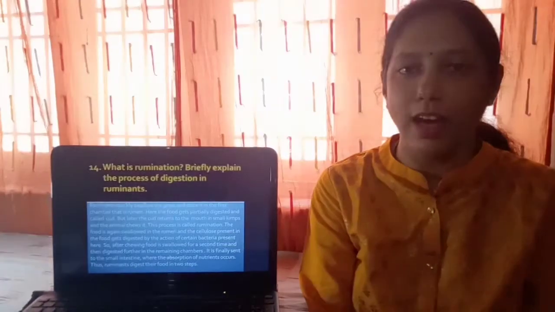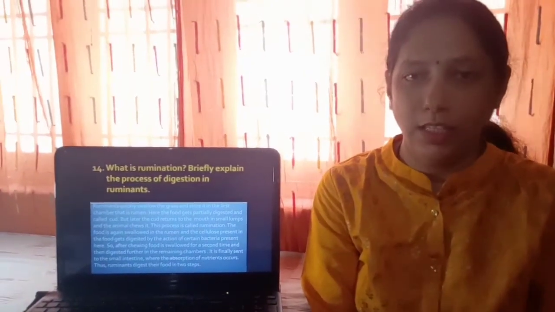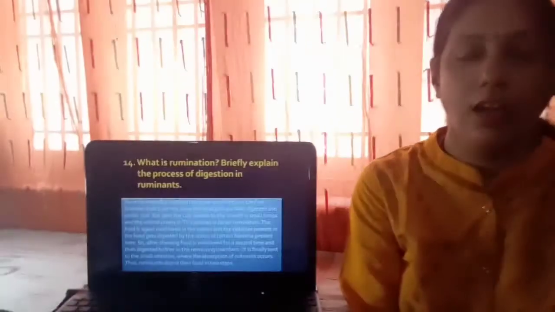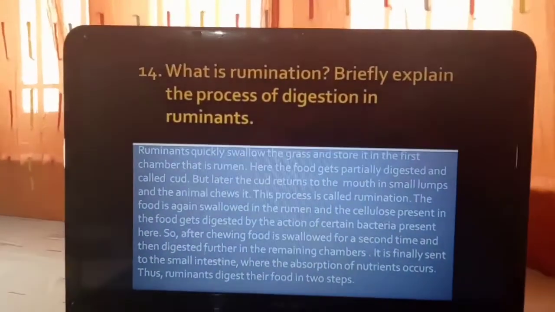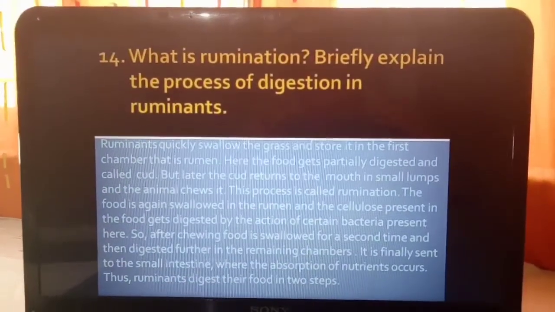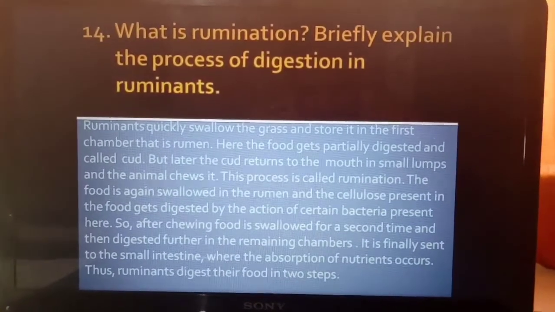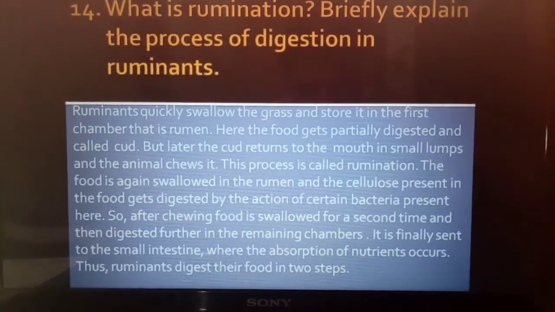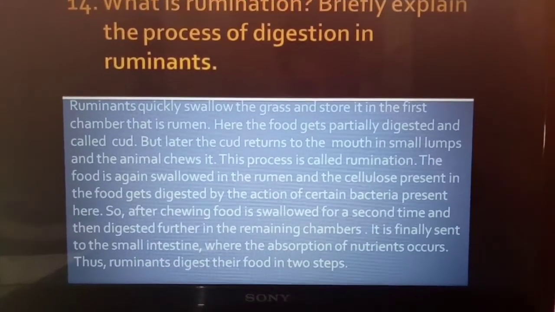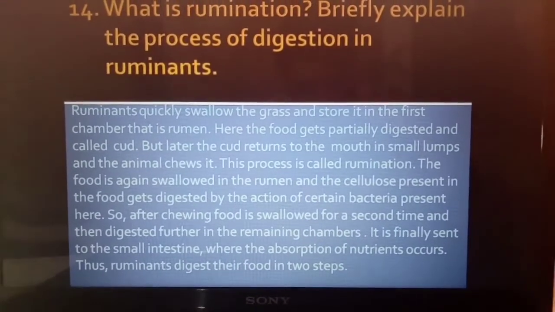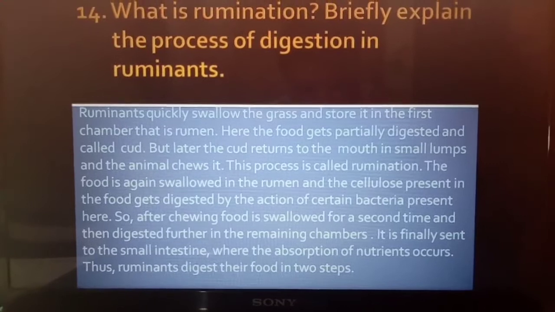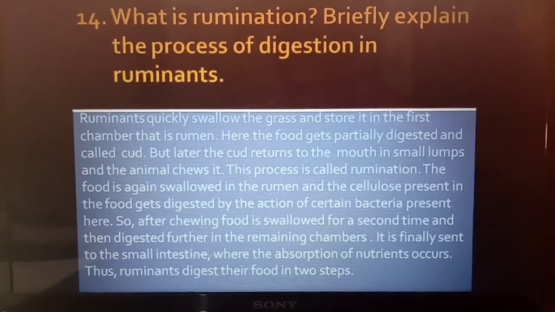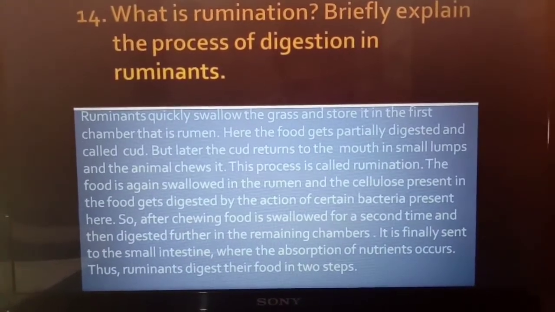The 14th and the last question of this chapter is, what is rumination? Briefly explain the process of digestion in ruminants. The answer is, ruminants quickly swallow the grass and store it in the first chamber, that is rumen. Here the food gets partially digested and called curd. But later the curd returns to the mouth in small lumps and the animal chews it. This process is called rumination. The food is again swallowed in the rumen and the cellulose present in the food gets digested by the action of certain bacteria present here.